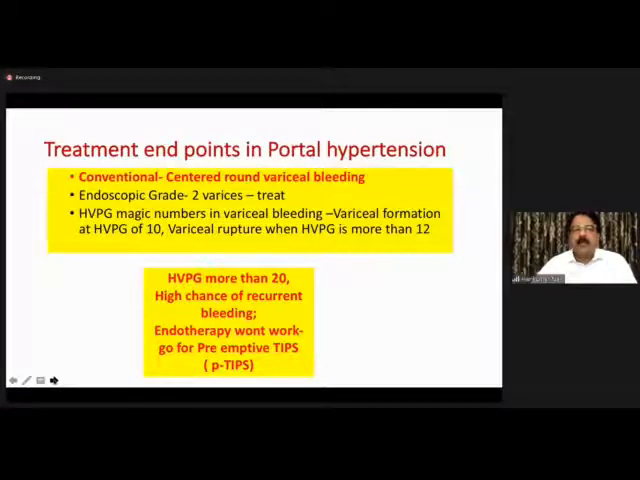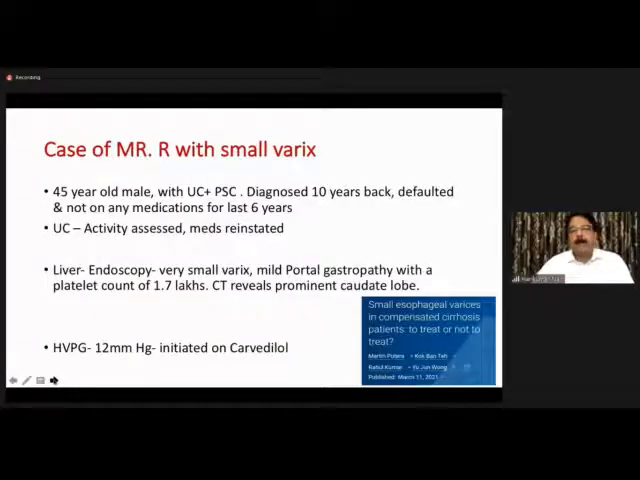And in the last decade, in fact, the last 2 decades, we also understood that in variceal bleeding, if HVPG is more than 20, there is no point in endotherapy. How much endotherapy you do, that's going to fail, and we will have to go for preemptive TIPS, TIPS placement. Now, let's present this case of Mr. R,